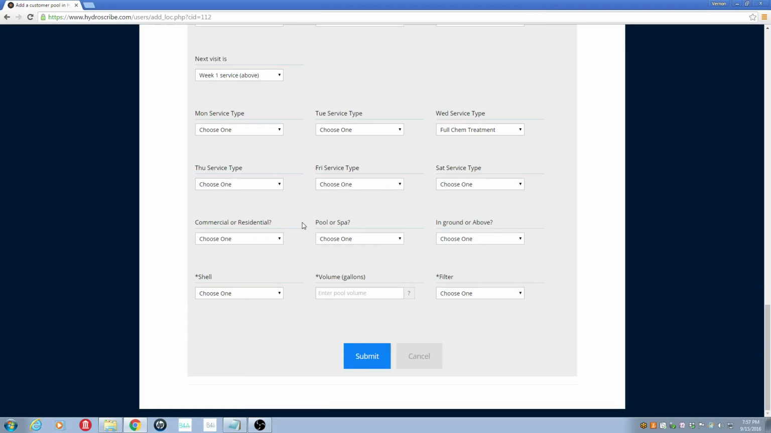Okay, the last things to cover are the characteristics of the pool. So at the bottom you can specify whether this is a commercial or residential pool. You just select from the list. Whether it's a pool, spa, or water feature, whether it's in ground or above ground, the type of shell. You can type in the volume of the pool, and you can select the type of filter. Once you finished all of that, you simply click the submit button and it will add that pool for you.